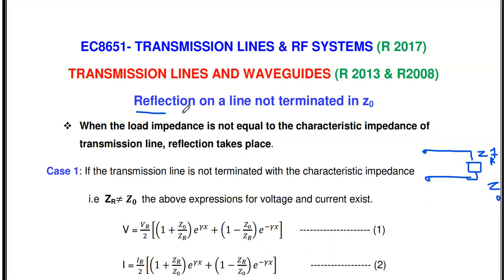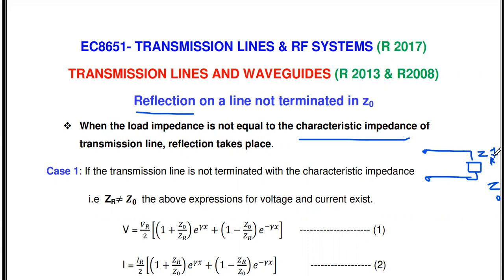So what is meant by reflection? Reflection happens in a transmission line if the line is not terminated with Z naught. What is Z naught? Z naught is the characteristic impedance. You can see this is one transmission line. This is the sending end, this is the receiving end. At the receiving end, the load impedance is connected.